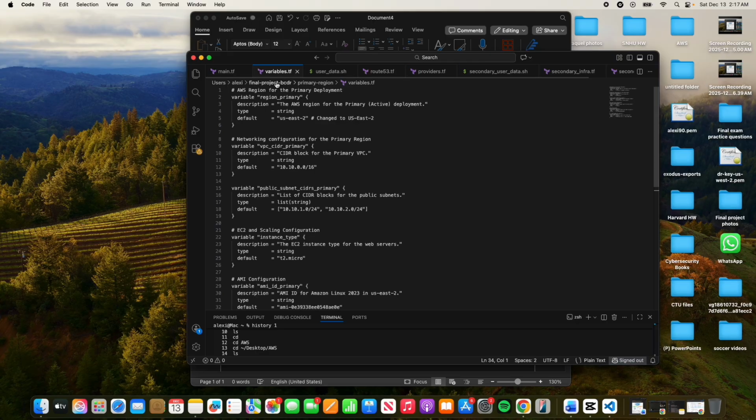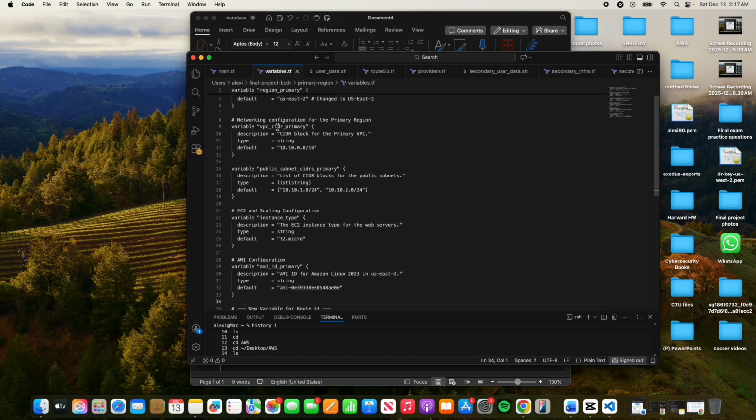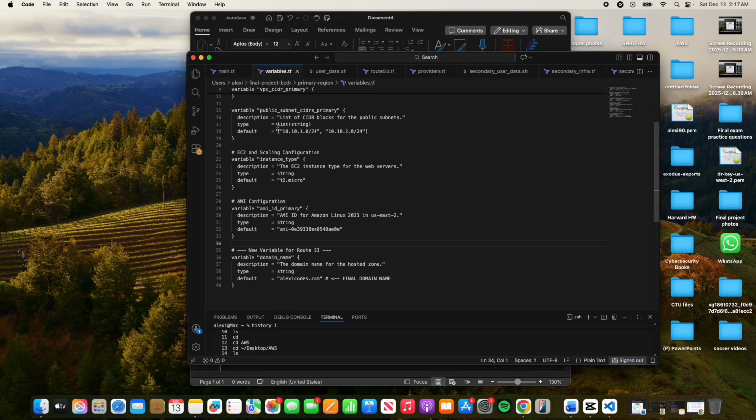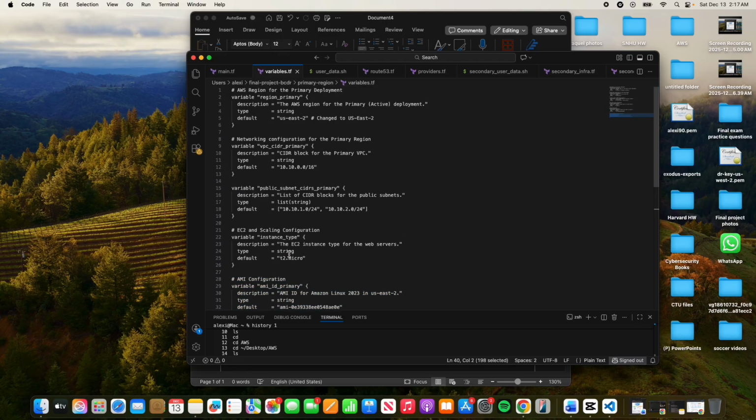Next, variables.tf. This separates configurable settings from our infrastructure logic. This is where we defined our region-specific AMI ID for Amazon Linux 2023, and the domain name, which we use to make the Route 53 configuration reusable.